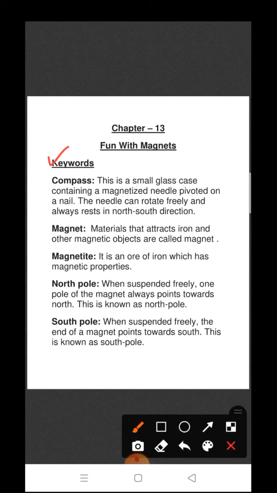Today we will be discussing the keywords here. So what is a compass? This is a small glass case containing a magnetized needle. The needle can rotate freely and always rests in the north and south direction.